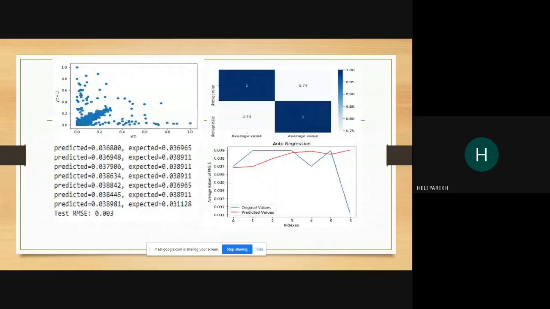Yeah, these are the screenshots from auto regression. It tells that yt plus 1, it means that the next value depends on the previous value. And I have divided the training and testing data set. The last 7 items I've put into the testing data set. So these are the predicted values and test data set RMSE, and this is the plot for it. So as I mentioned, I have done this with PM2.5. I mean, we have done it with PM2.5. So this is the plot for auto regression.